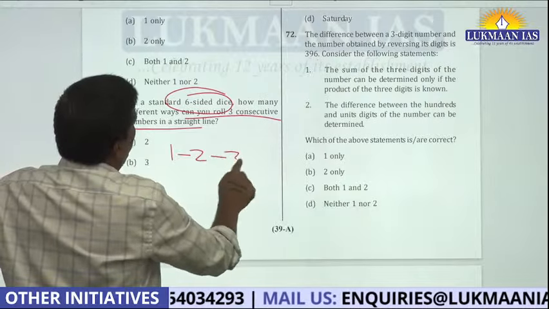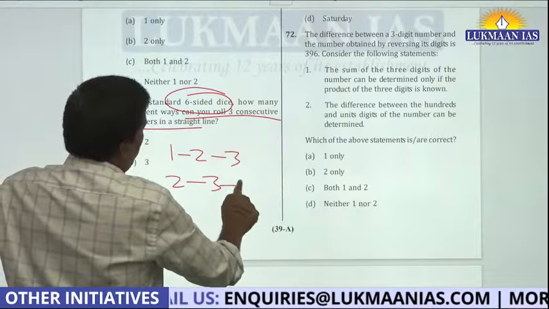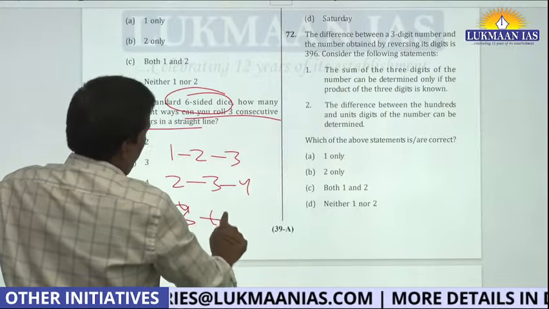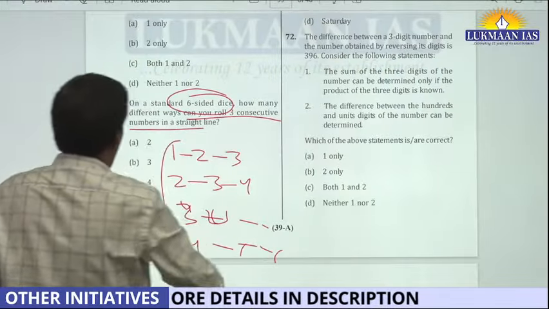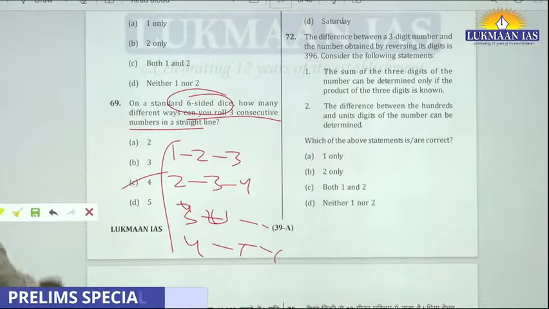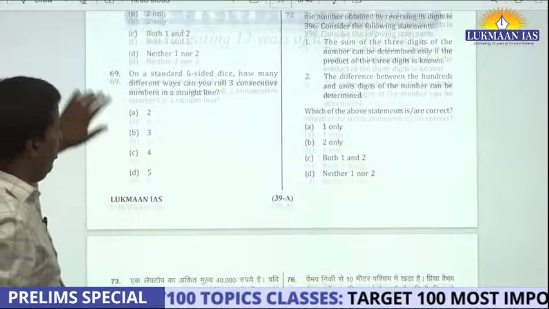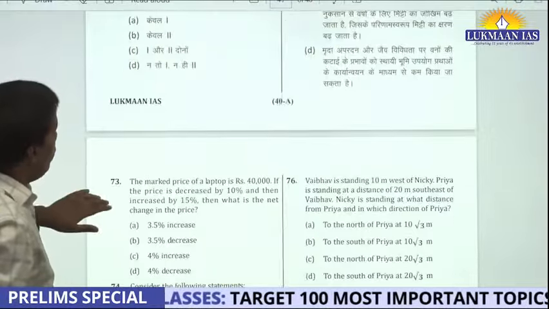1, 2, 3 can happen, right? 2, 3, 4 can happen, 3, 4, 5 can happen, then 4, 5, 6 can happen. So there are 4 ways. Okay, in this you do not need to apply probability. You just have to think clearly. There is one more question.